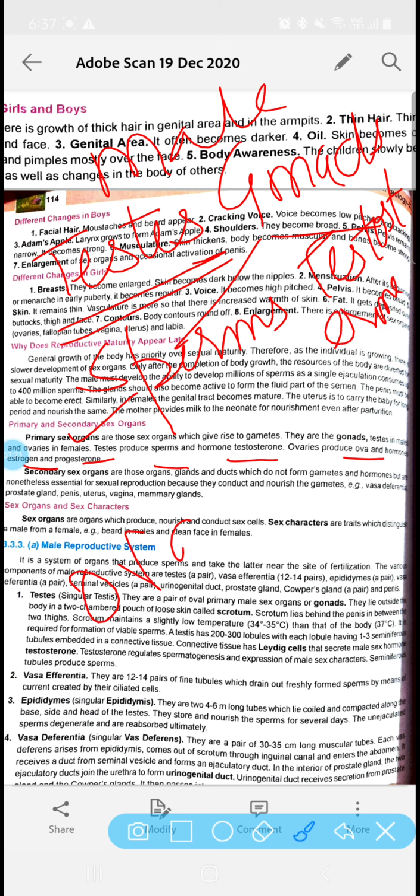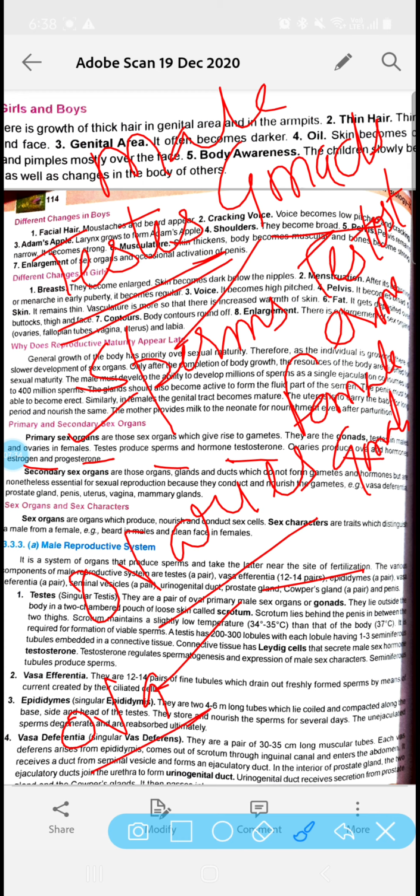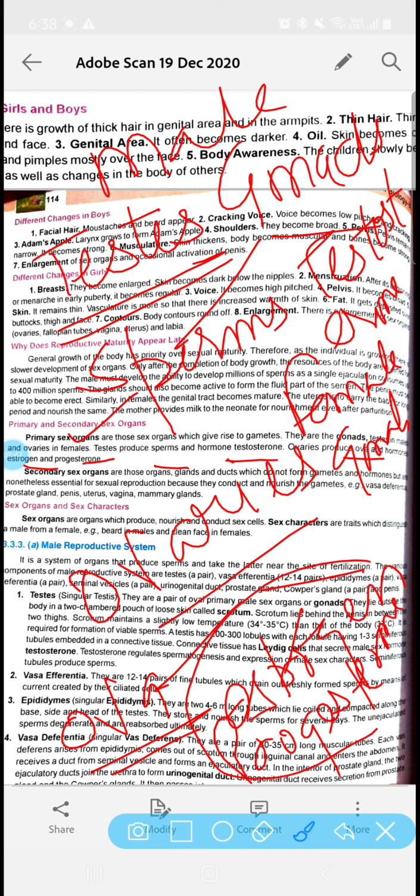On the other hand, if we talk about the ovaries, they are the female sex organs, or we can say female gonads. They also produce two things. One is ova, that is egg, and they also produce two hormones called estrogen and progesterone. So these are the female hormones, and testosterone is the male hormone. We have to remember these two things.